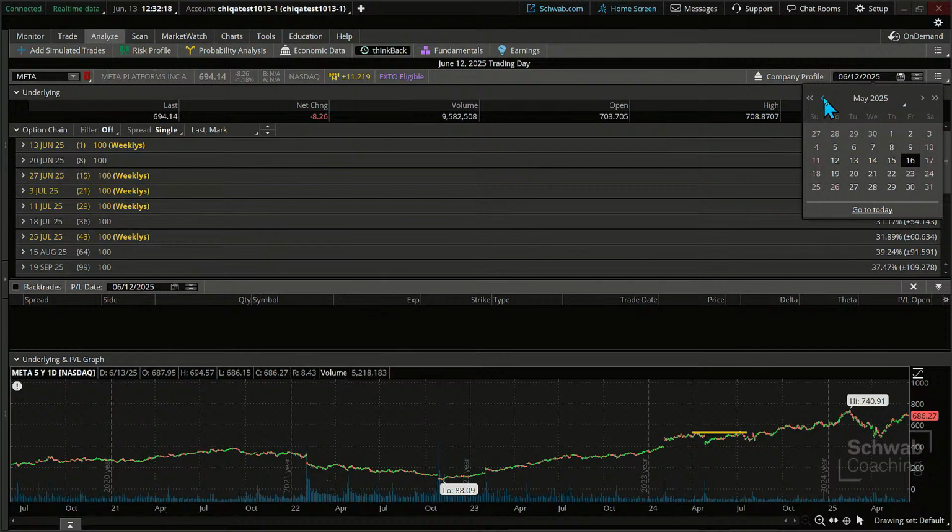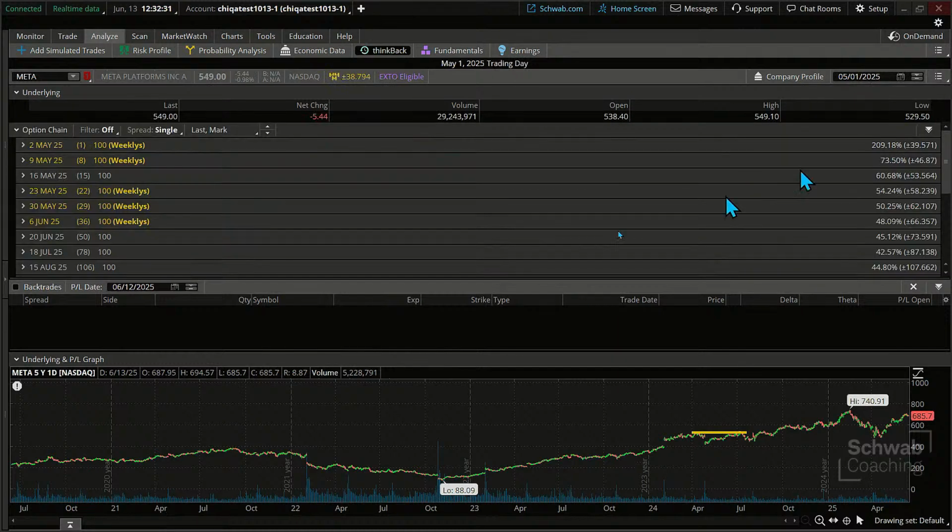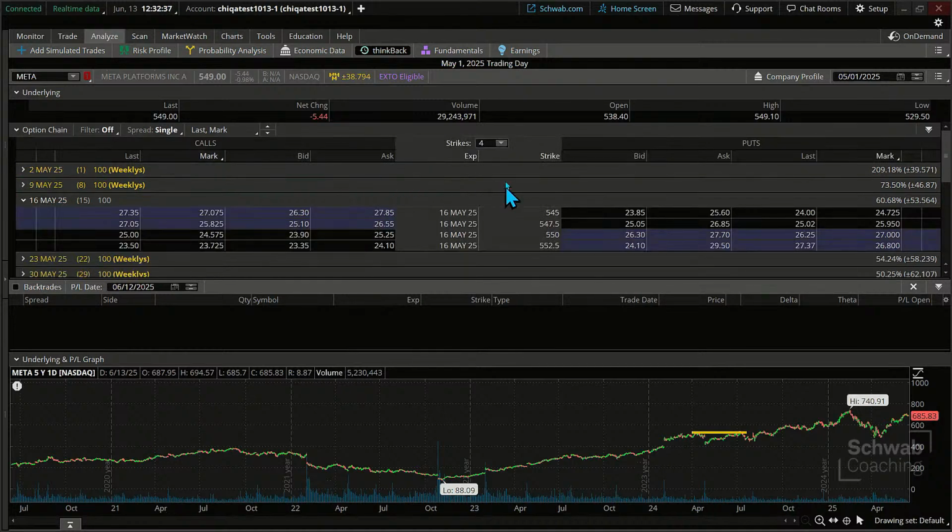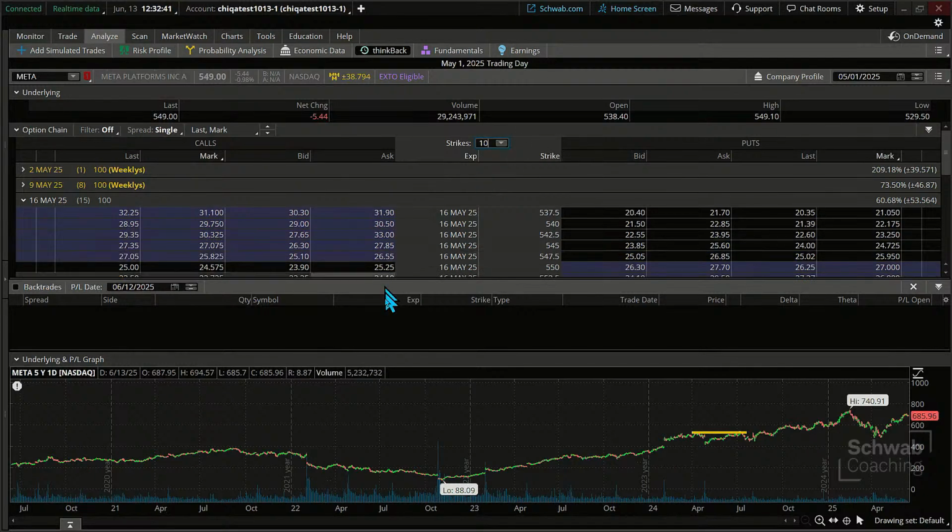Let's just say they're looking at this. It was in the May timeframe. I'm just going to use the calendar, hop back to May, and say, yeah, it was around May 1st. What were the options? Suddenly it populates over here. We've got our monthly contract left with 15 days. I can set the number of strikes over here. We'll just say 10. I'm going to pull this down, actually. You can see a little bit more. I can actually just shrink the chart altogether.